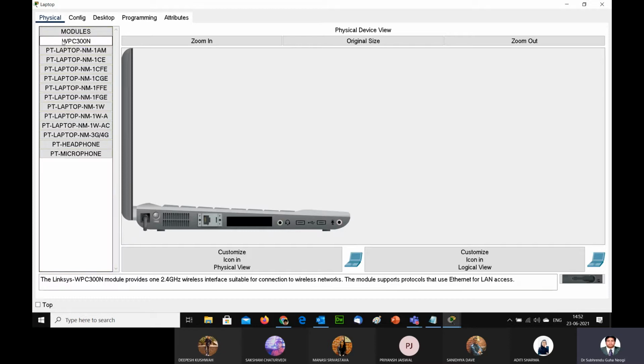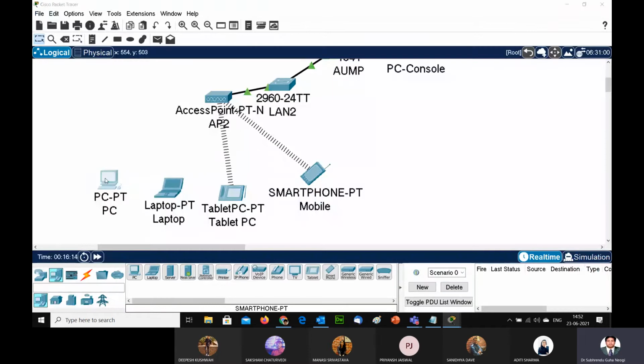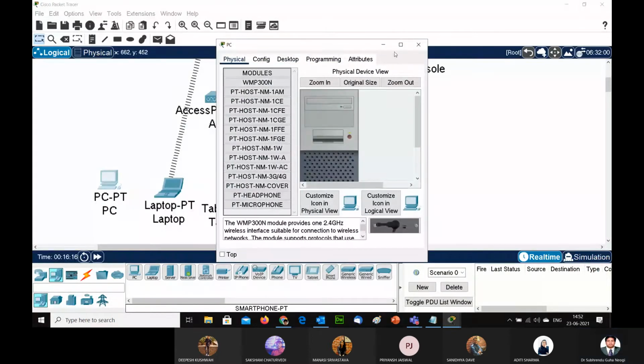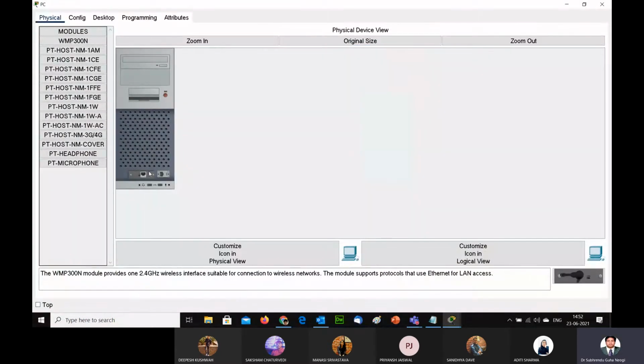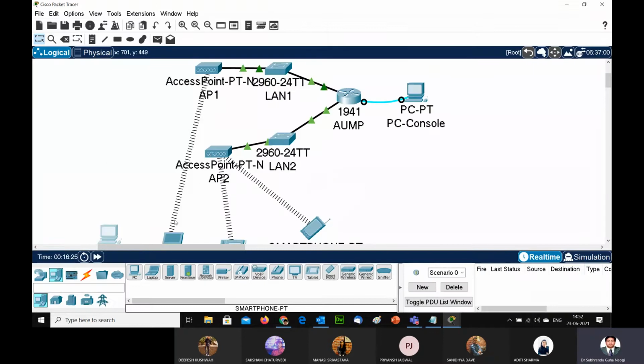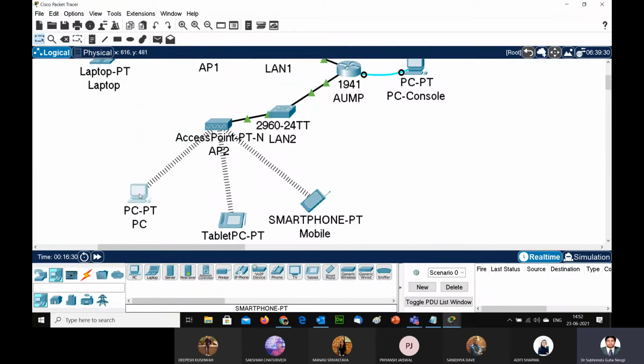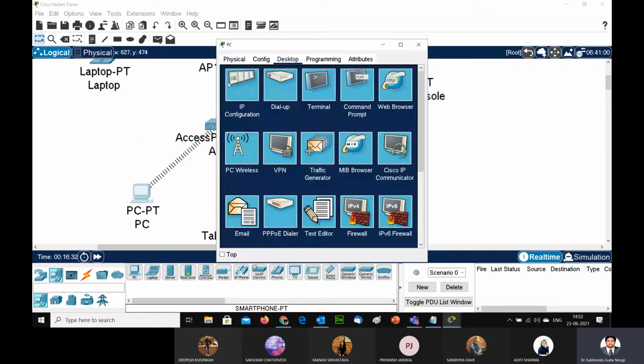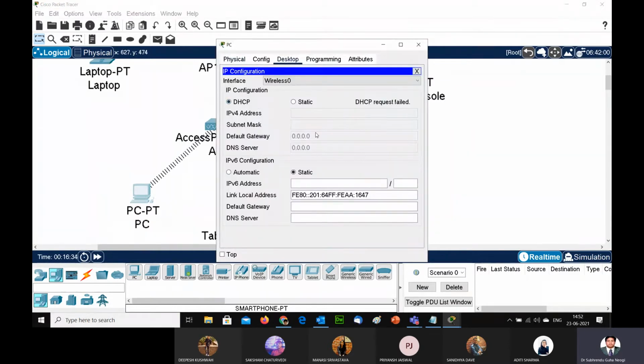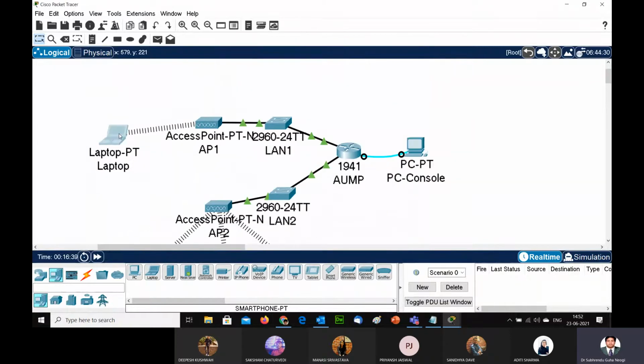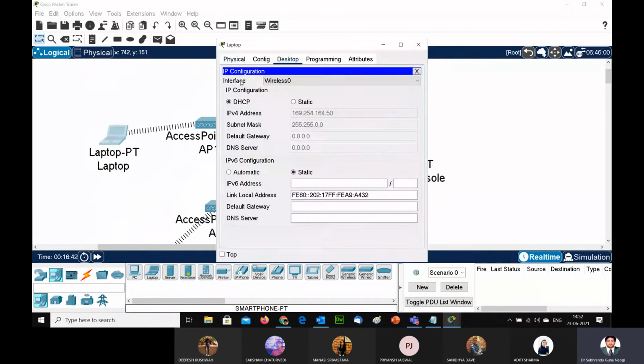As I showed you, Aditi, to make this Wi-Fi you have to install a Wi-Fi card. Similarly for the PC, you have to switch off the power and make it. This is a Wi-Fi card. I am making it, enabling it, and then see, this PC and laptop got connected here, no problem. The PC is connected here, so I can actually test both. This is the IP address I have received, and this laptop also has received this IP address.